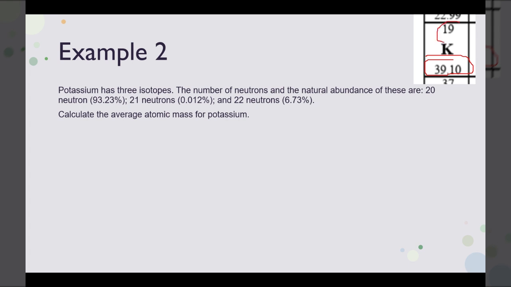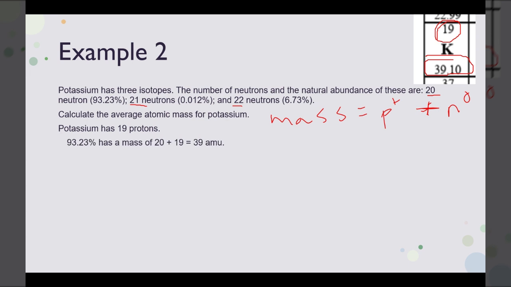We also know that potassium has 19 protons. Recall that mass equals the protons plus the neutrons. So here we know every single potassium atom has 19 protons, and then there are 3 isotopes, one with 20 neutrons, one with 21 neutrons, and one with 22 neutrons.